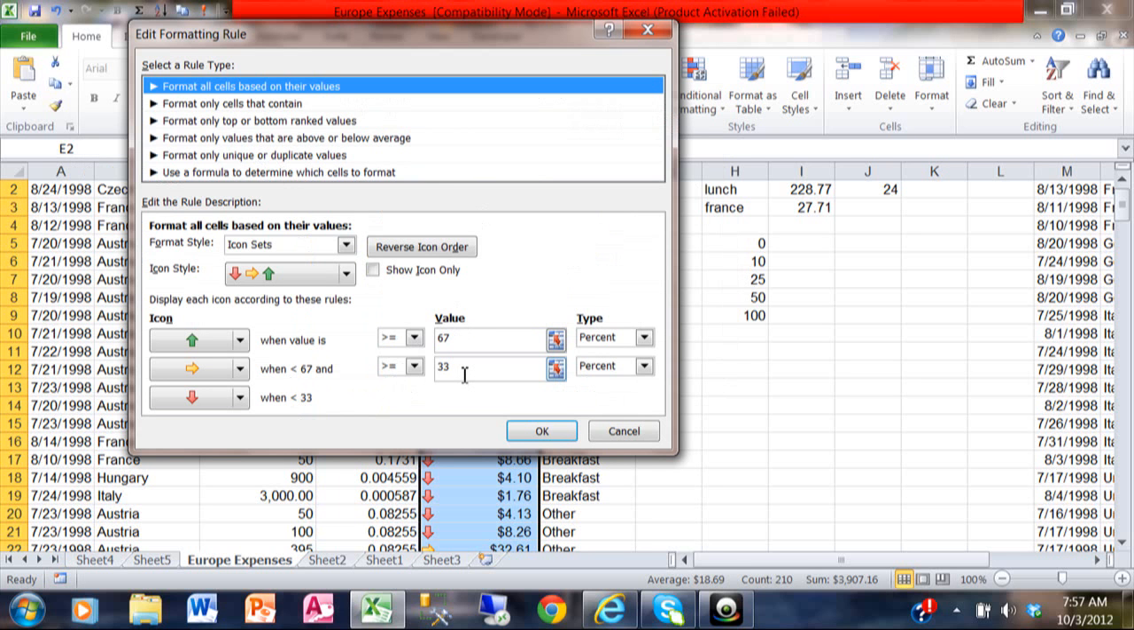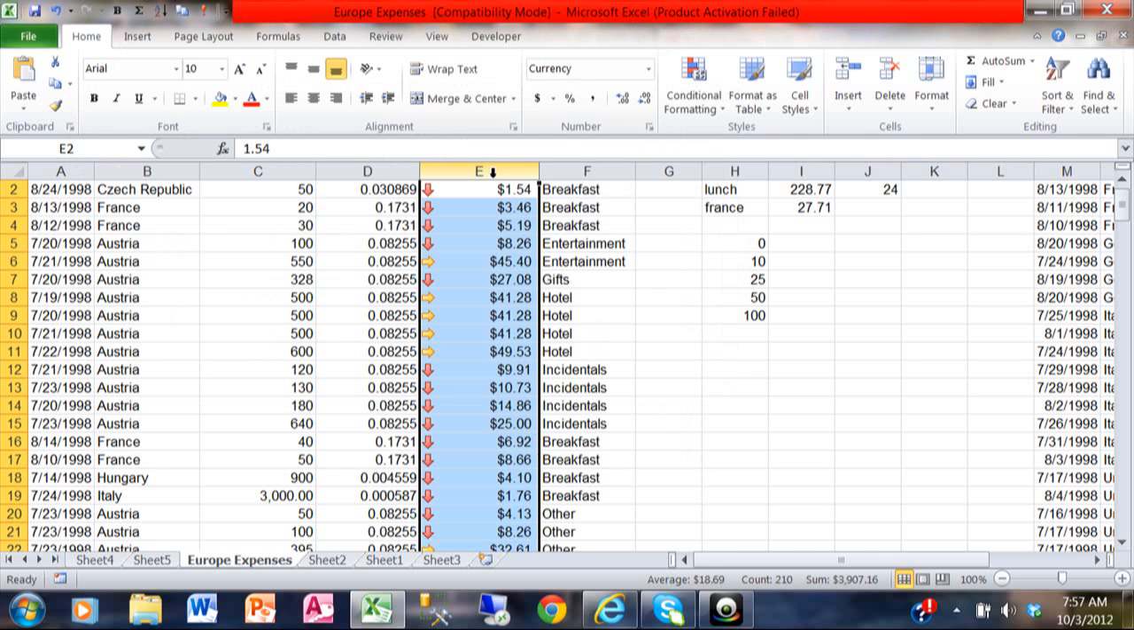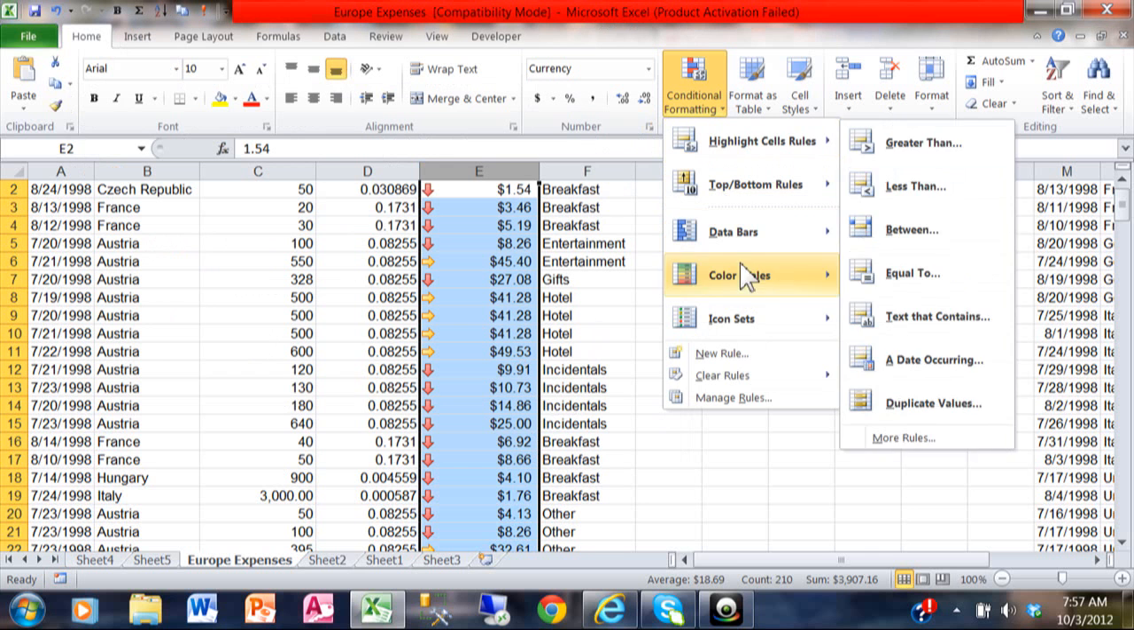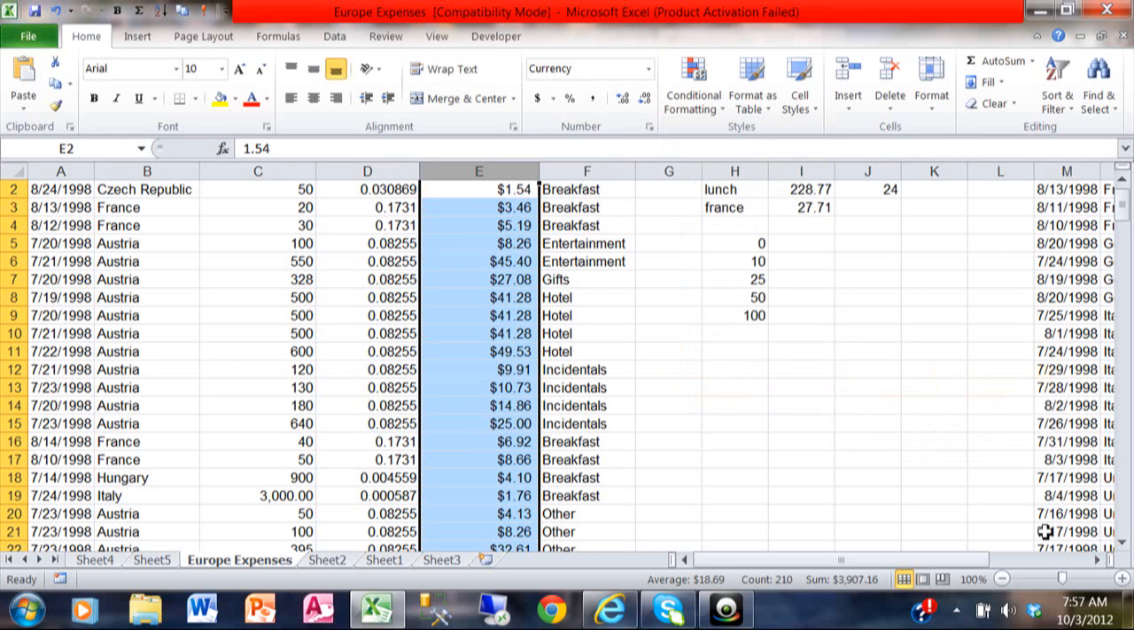Right now the lower third is going to be red, the middle third is going to be yellow, and the upper third is going to be green. So I can change that either by percent or by the actual number. Okay? So that's how you can control where it goes from red to yellow to green. If I want to get rid of the conditional formatting, I'll pick on conditional formatting, and I'll say clear rules from the selected cells, and it goes back to normal.